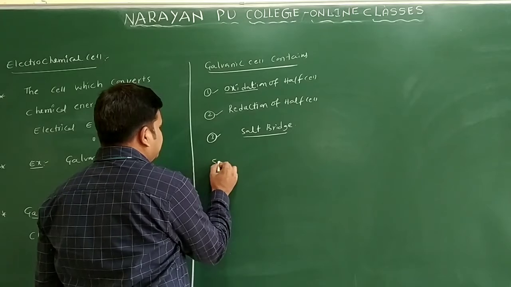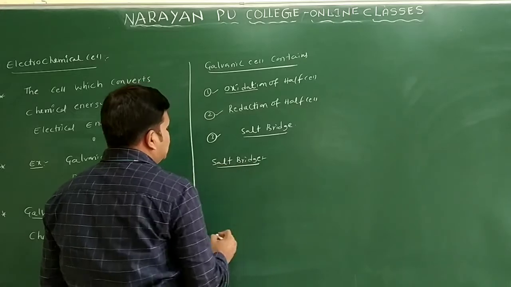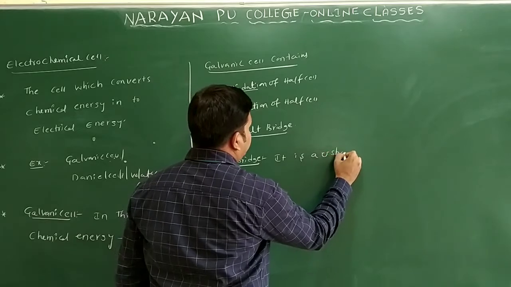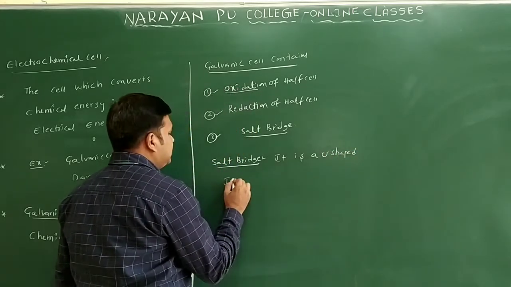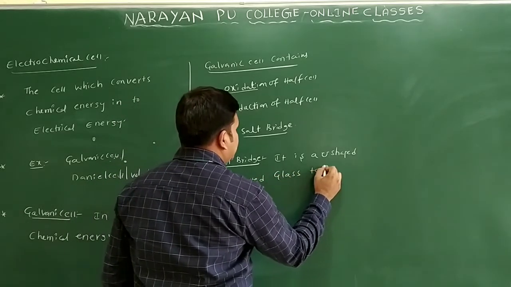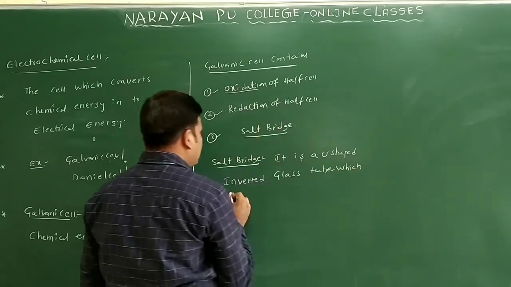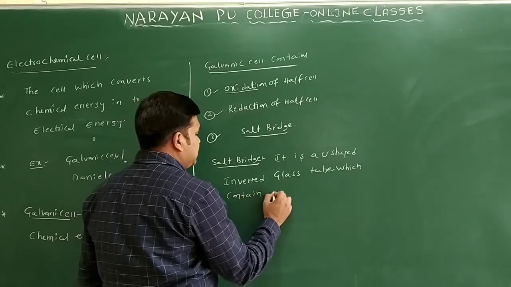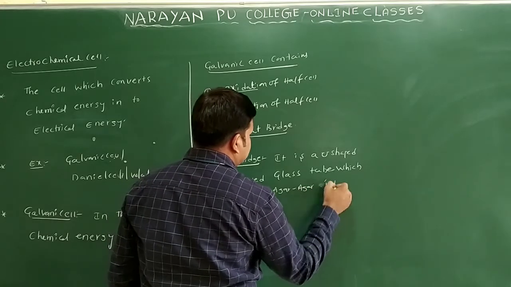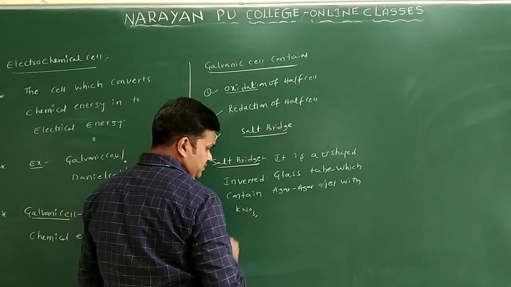What is a salt bridge? I am writing here: it is a U-shaped inverted glass tube which contains agar gel with potassium nitrate, KNO3.